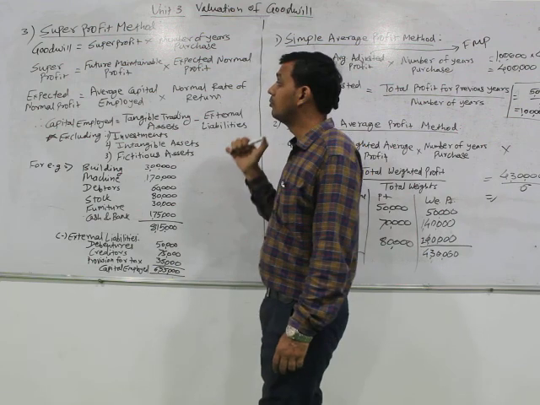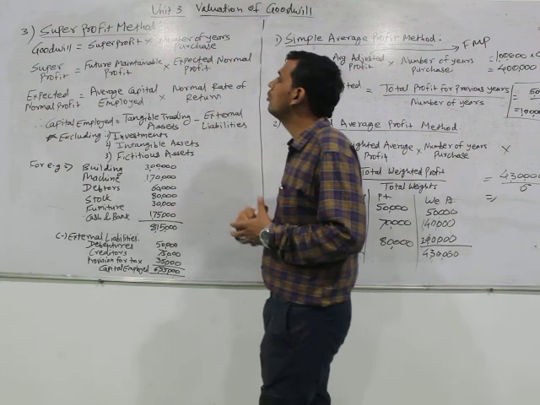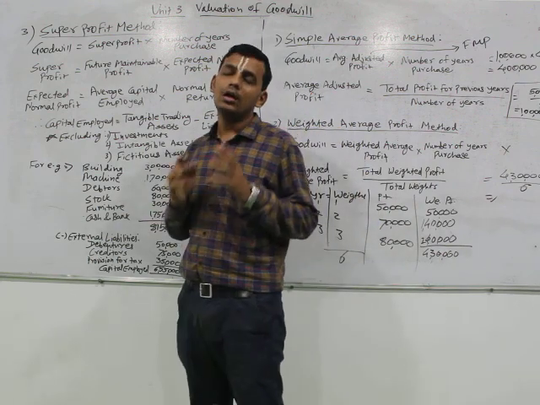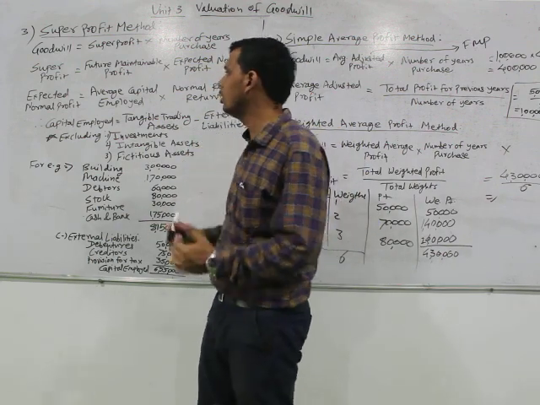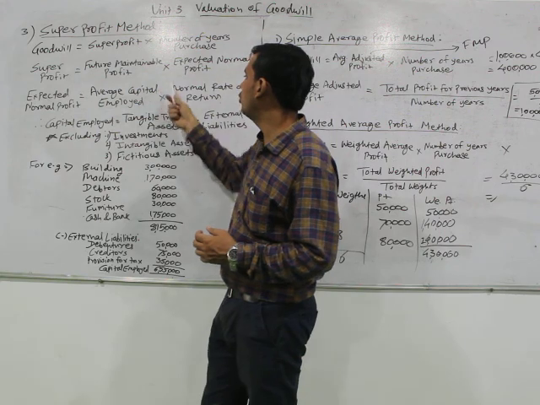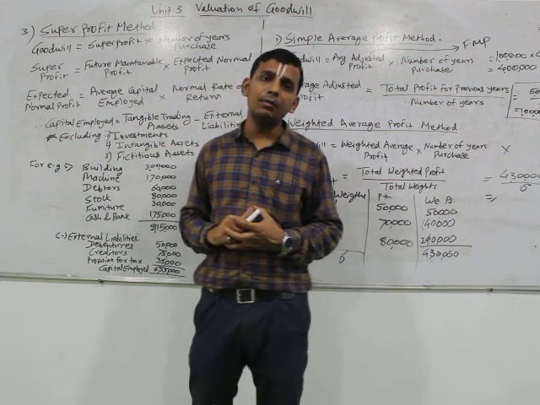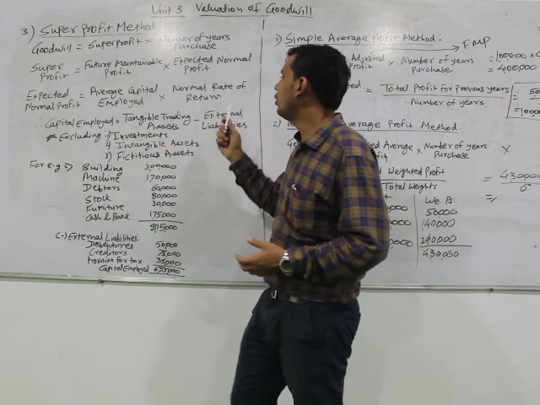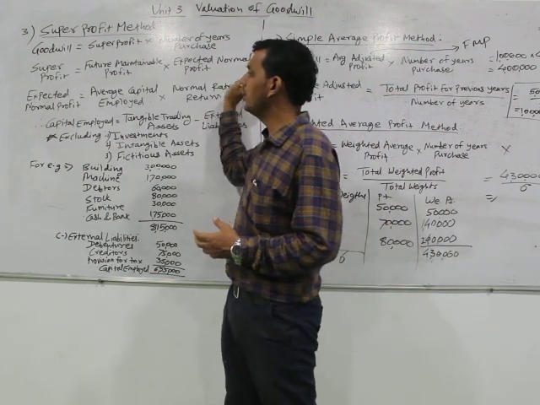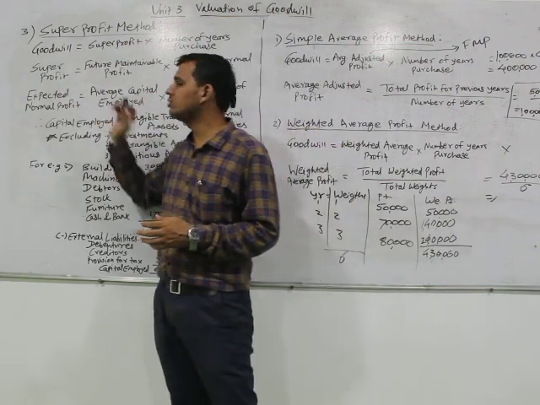Then again the question comes: sir, we have calculated future maintainable profit, but how can we calculate expected normal profit? Would it be given in the question? Definitely not. It would be calculated by us. Then what is the formula for calculation of expected normal profit? It is average capital employed into normal rate of return. Average capital employed should be calculated by us, whereas normal rate of return would be provided in the question. Therefore, there is no question regarding normal rate of return. The prime focus would be the average capital employed.